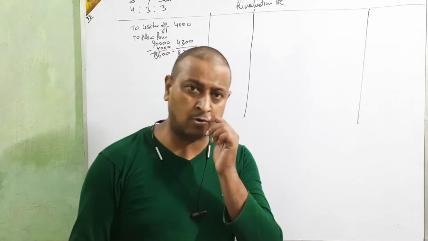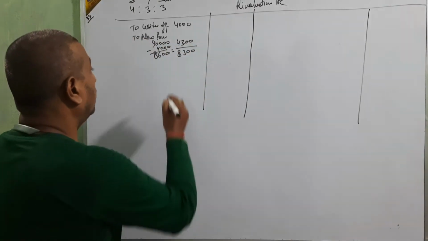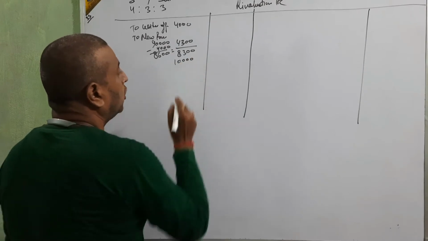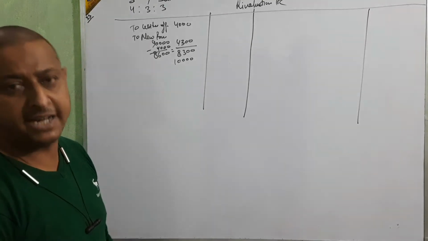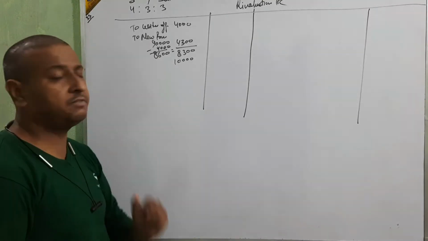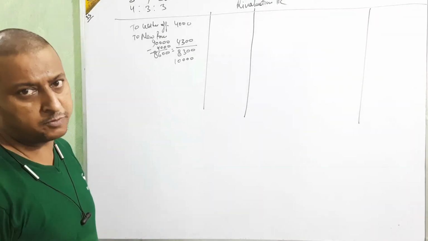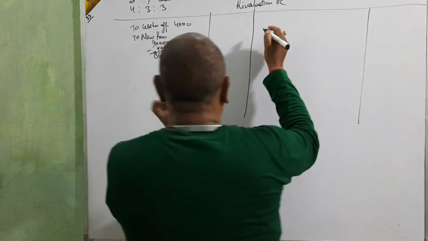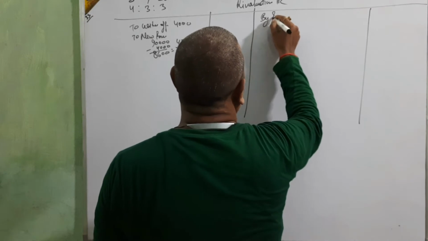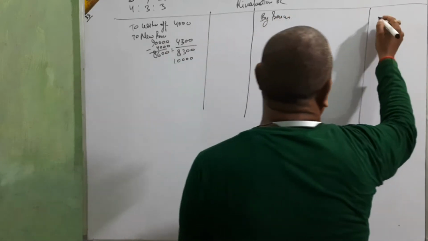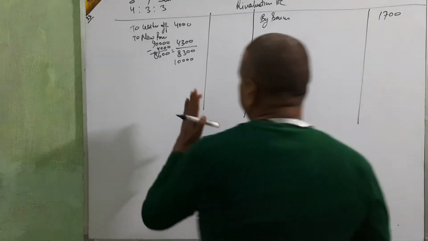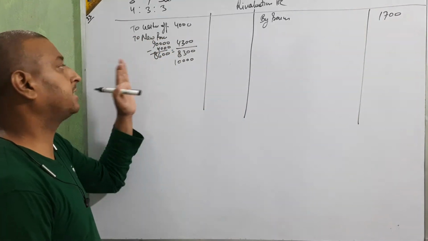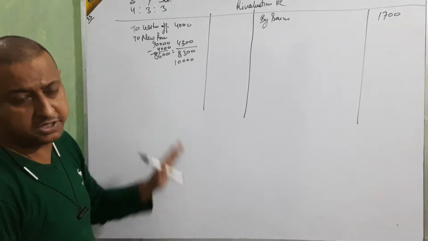But in the same question they have given a 10,000 old provision, and the new needed is 8,300, but we have 10,000 provision. It means we have more provision; a decrease in provision is profit. Then we show it on that side by the provision difference amount, that is 1,700.